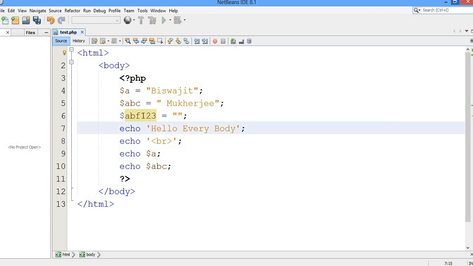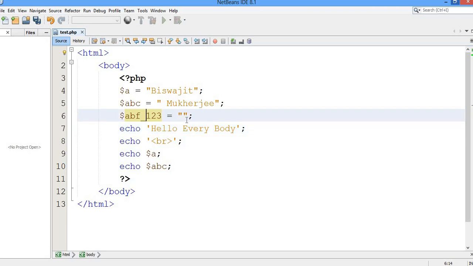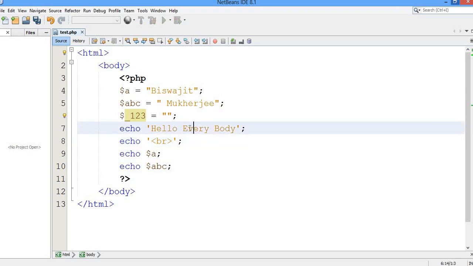Now can you use underscore? Yes, this is a valid variable, right. Can you start with the underscore? This is also a valid variable. You can start with the underscore, and after that you can follow with the number. So this is also a valid variable, right. I hope you have understood how to declare the valid variables.